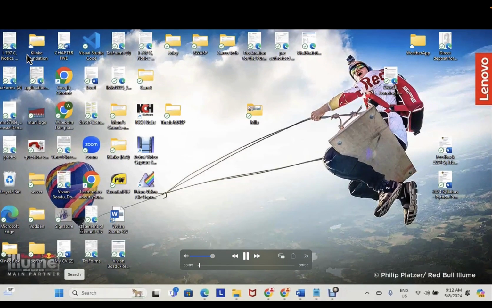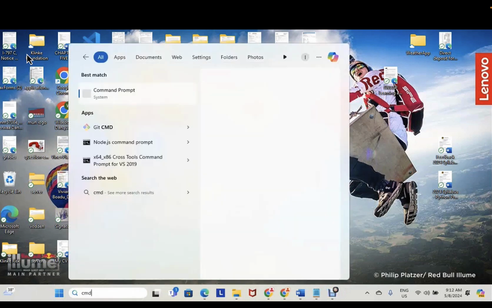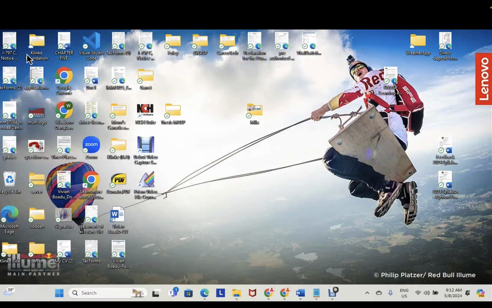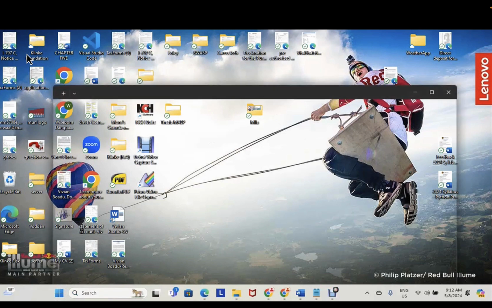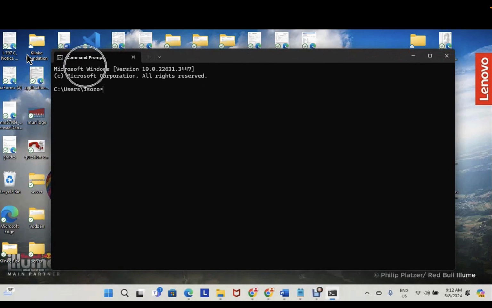So now let's have a demonstration of how to run your scripts. Go to the search button and type CMD. After you get a result, click on the command prompt. The command prompt interface would open and you are ready to type your codes.